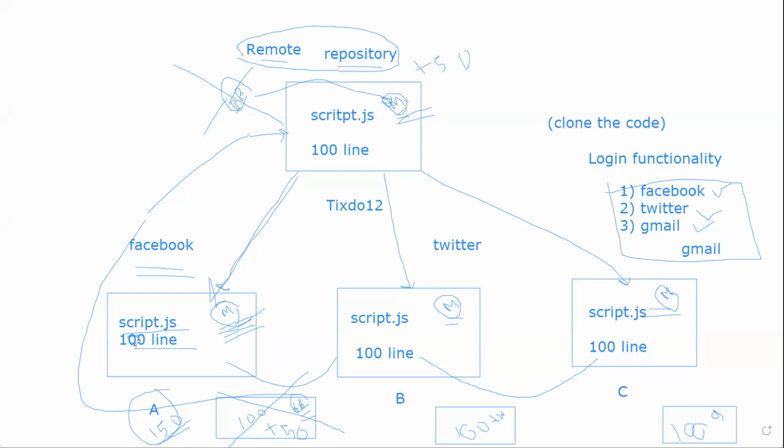So when you pull, your local main branch will be updated with the new lines. He starts working. When he starts working, there was nothing like this, right? So what he also needs to do is take the pull of the branch and update this branch to 150 lines of code. Similarly, is the case with this.